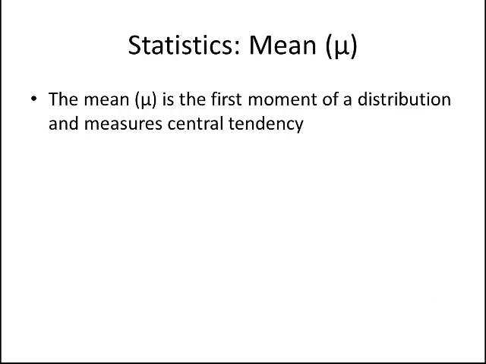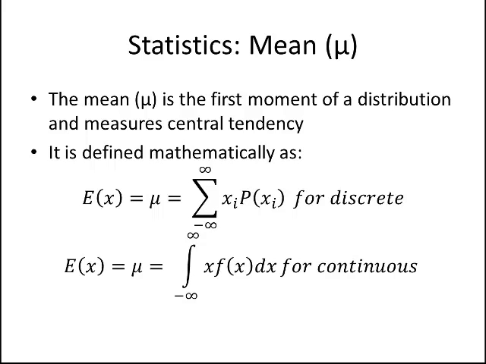And you'll see why that's important when we talk about flooding in a little bit. Okay, so the mean, or mu, is the first moment of a distribution, and it measures what we call central tendency. That is a description of where all the data lie, its mass. And it's defined mathematically as the 2 functions below. You can think of it as the summation of all the individual events times their probabilities for a discrete distribution, or something similar for a continuous distribution.